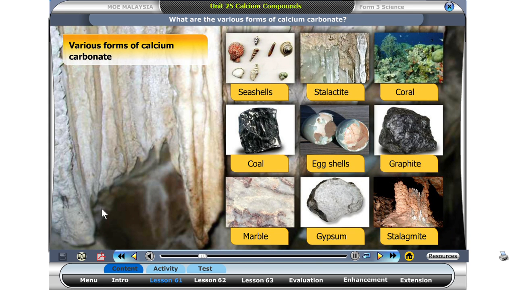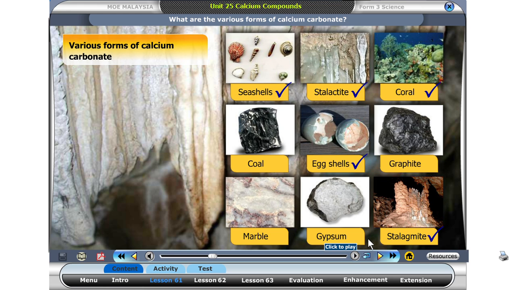In nature, calcium carbonate is found in many forms. Which of these is a form of calcium carbonate? Yes, seashell is a form of calcium carbonate. Yes, stalactite is a form of calcium carbonate. Coral is a form of calcium carbonate. Yes, eggshells is a form of calcium carbonate.